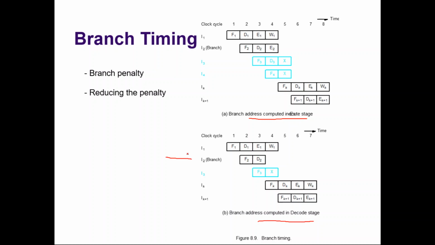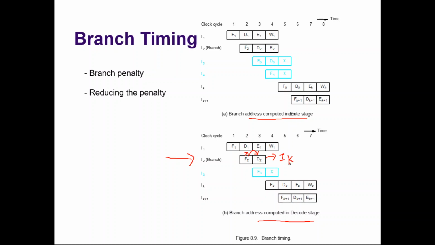Instruction 2 is a branch instruction. It is fetched during clock cycle 2. Immediately after fetching, the fetch unit knows that it is a branch instruction and gives it to the decode unit. The decode unit, along with fetching the other operands, will also identify the branch target address. So by the end of clock cycle 3 itself, we know that this is a branch instruction and the target address is identified.